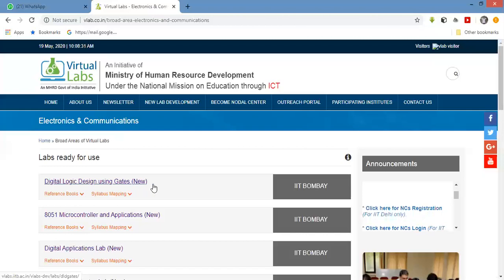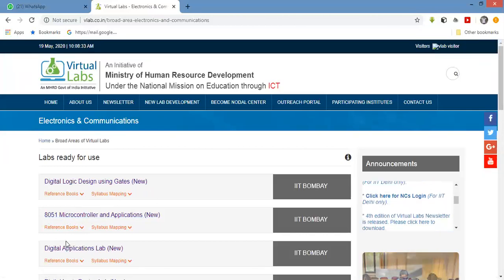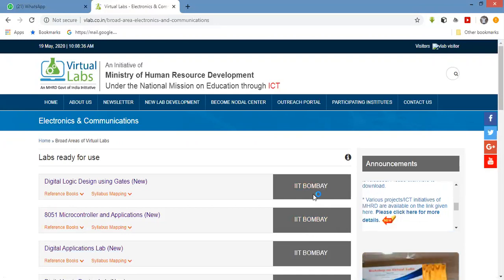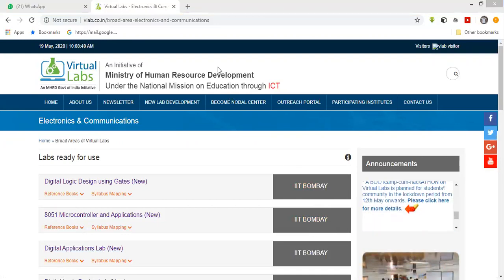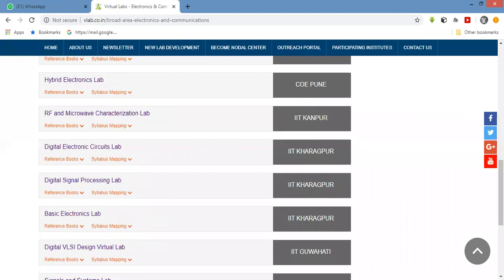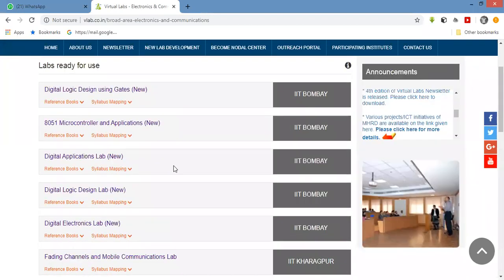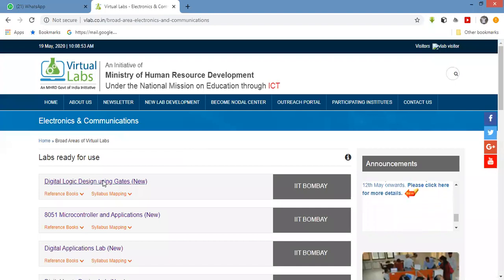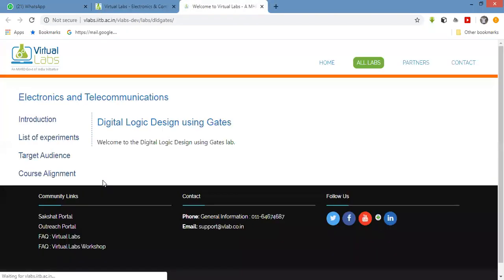Digital logic design using gates, microcontroller, digital application lab. These are the different institutes: IIT Bombay, COEP Pune, IIT Kharagpur, IIT Delhi. These are the different institutes. Now click on digital logic design using gates. Yes, on your mobile you can zoom that screen. It will be better.